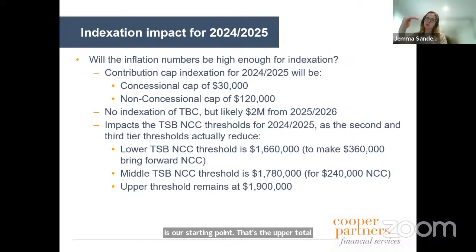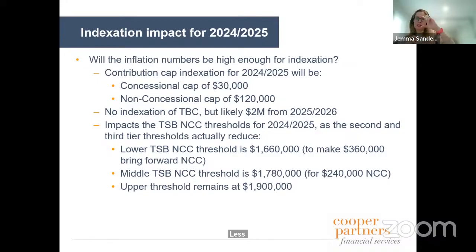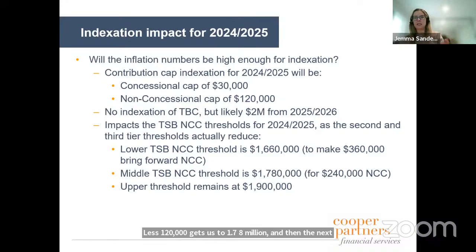And then the next threshold down for non-concessional contributions is the general transfer balance cap less the single year non-concessional cap. So that's why 1.9 less 120,000 gets us to 1.78 million. And then the next one down is minus 2 times the non-concessional cap to the 1.66. So just to watch out for that with clients looking to make those sorts of contributions this year.